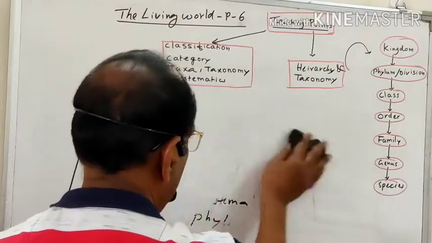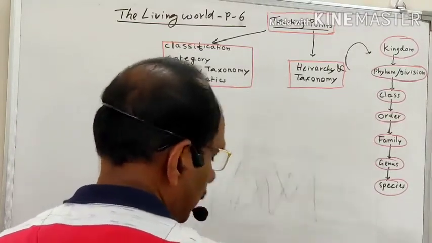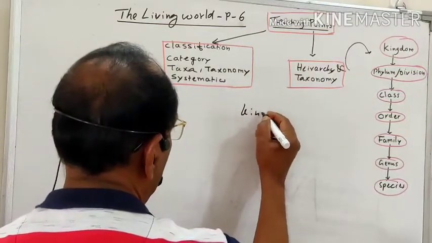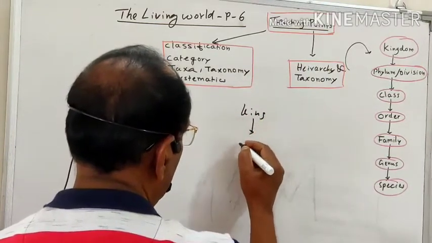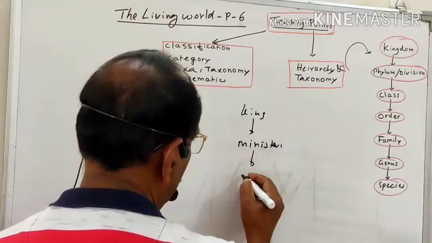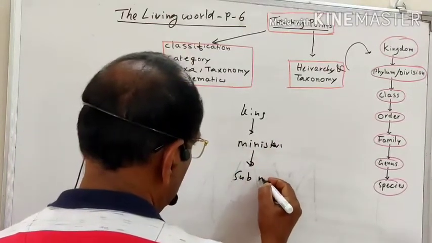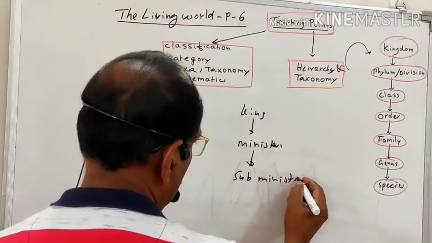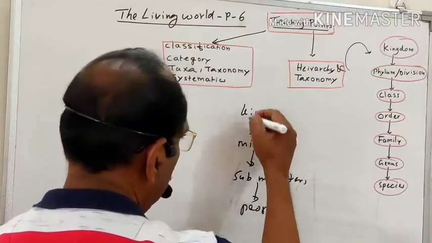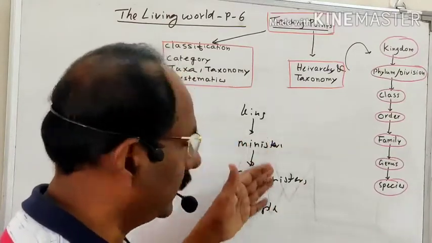For example, let us take an example. In a kingdom, the king is the first one. So this is the king. From the king, there are so many ministers. From the ministers, sub-ministers. Then people. This type of arrangement is known as a hierarchy.